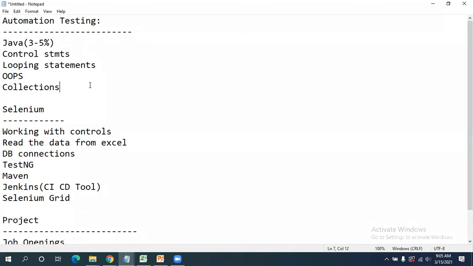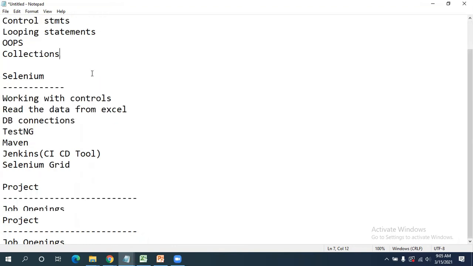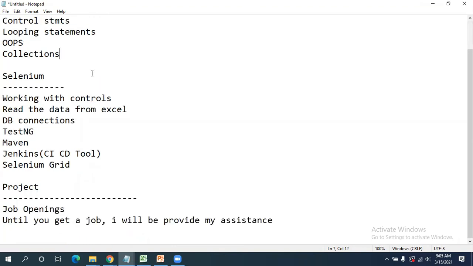Coming to the Selenium part, you need to know how to work with the controls, how to perform actions on those controls, and how to read data from Excel, DB connections, and TestNG, Maven, Jenkins, and Selenium Grid. These are all the frameworks we're going to learn. We're going to take one project and do a few scenarios on that project, and we will try to implement them in a real-time manner.